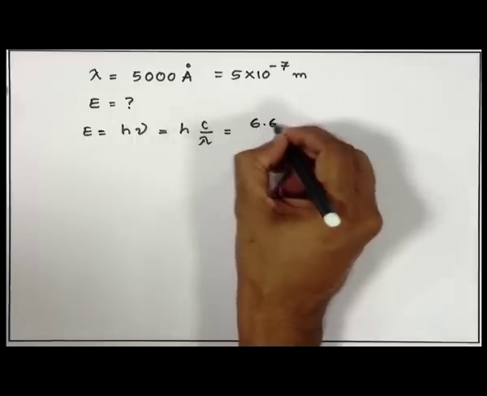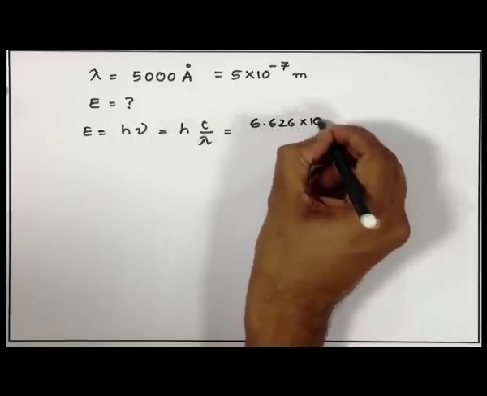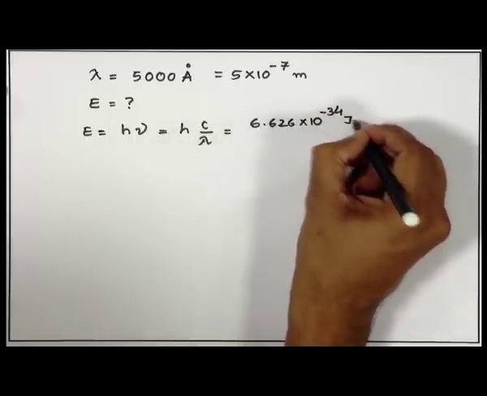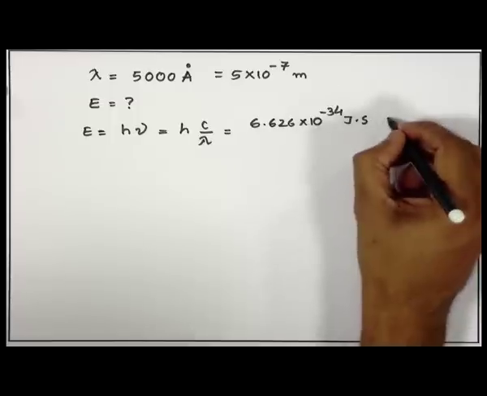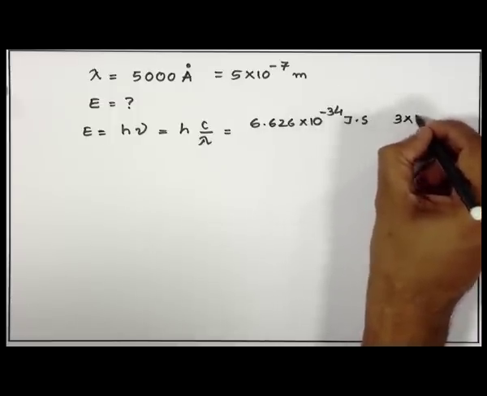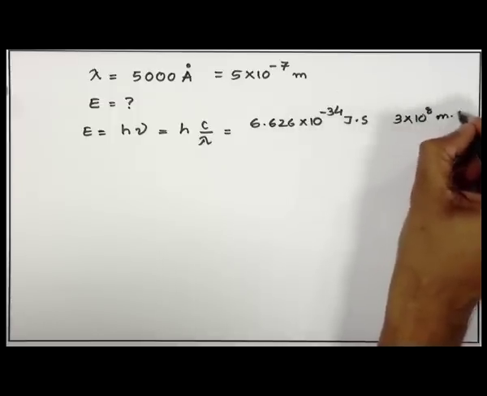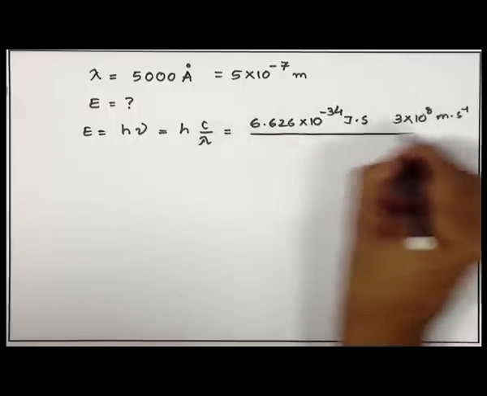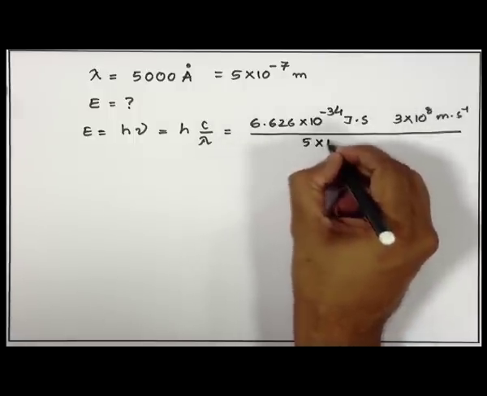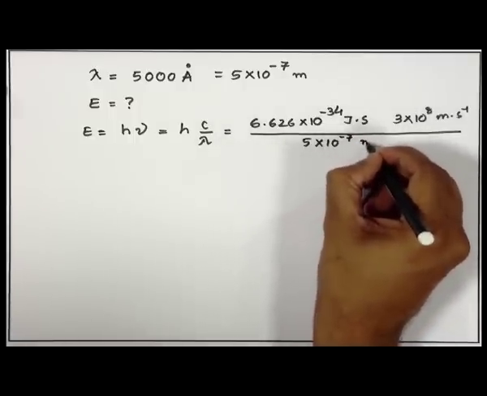H is a constant, 6.626 into 10 to the power minus 34 joule second, multiplied by c, which is 3 into 10 to the power 8 meter per second, divided by the wavelength, which is 5 into 10 to the power minus 7 meter.